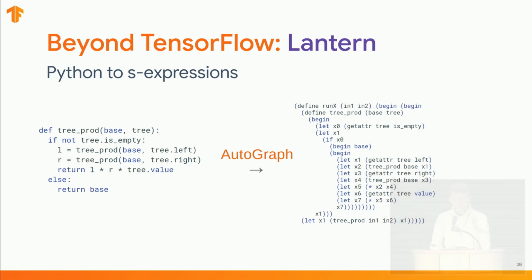A final example demonstrates how AutoGraph can be applied more broadly. In this case, we replace AutoGraph's code generation of TensorFlow code with an S-expression generator. S-expressions are a grammar useful for representing programming languages. For example, we can use it to represent the reentrant function calls that you typically find in a recurrent neural network model. And we have here an example of S-expressions on the right.